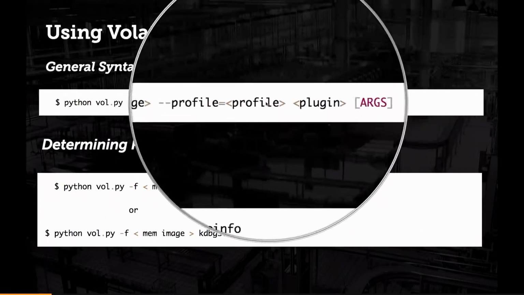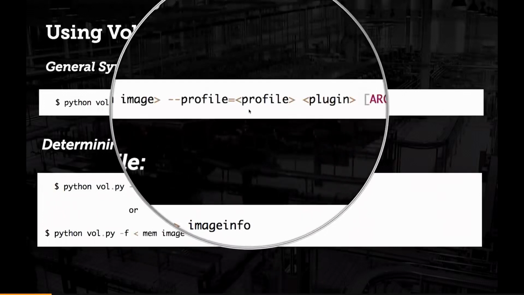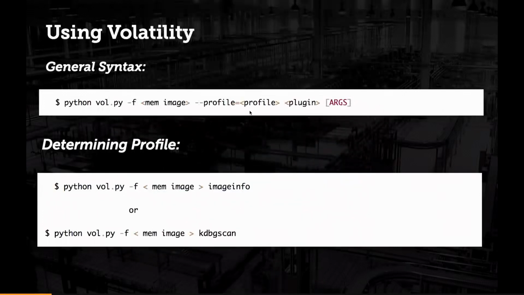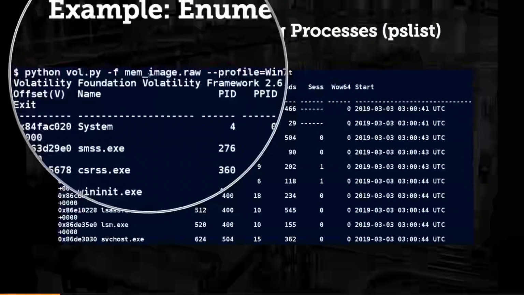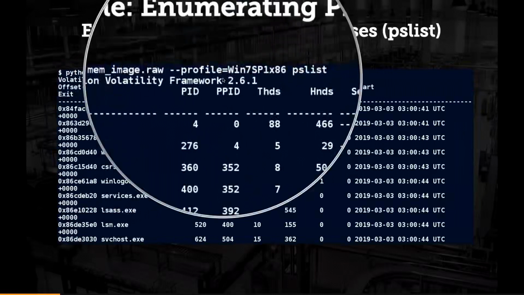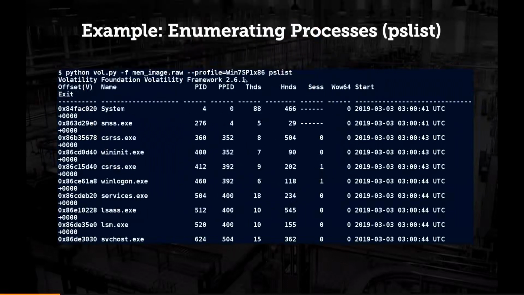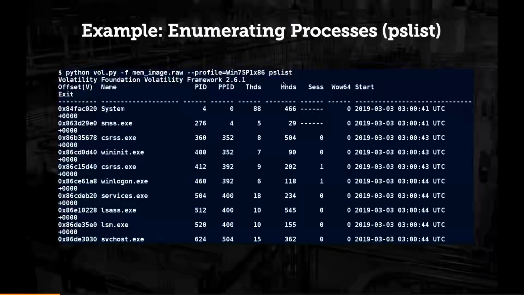So let's say, suppose you don't know what profile to supply. There is a plugin called imageinfo, which will parse appropriate structures and tell you what the profile is. So it will give you a profile that you can use here in the command. For instance, here is an example. Here is a memory image, and here is the profile that was determined by running the imageinfo plugin. This is the command, and here I'm running a plugin named pslist. What pslist does is it lists the processes from the memory image.